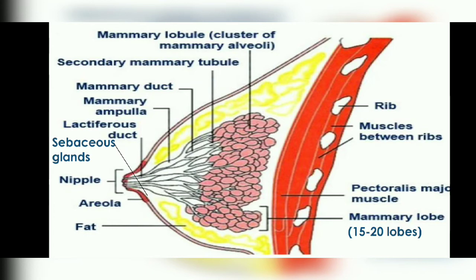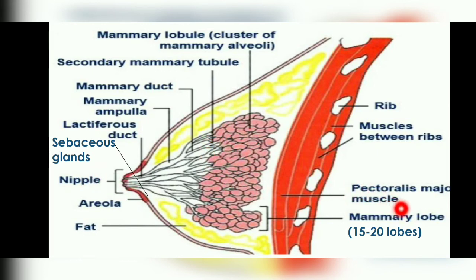This is the diagram of the mammary gland, and it is composed of 2 types of tissues. First is the central one, called the mammary lobes, and their number is 15 to 20. In one breast, how many mammary lobes are there? That is 15 to 20 lobes, and this central part is surrounded by fatty tissue. Next, you will see at the center there is a structure called the nipple. This tip is called the nipple.